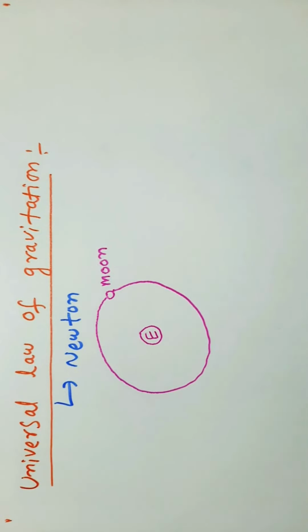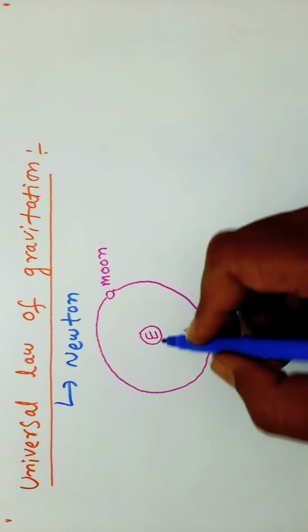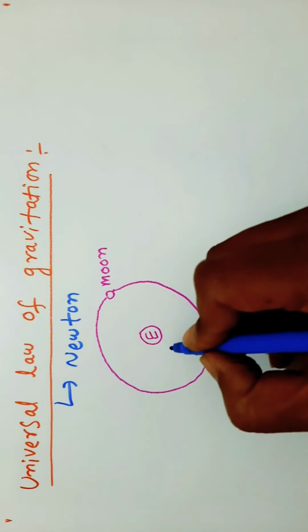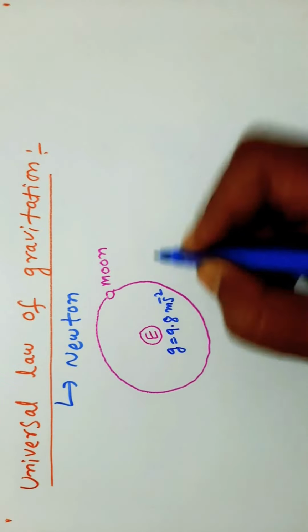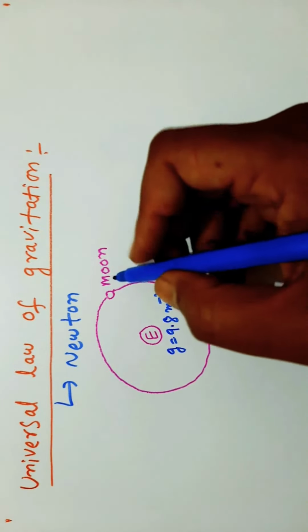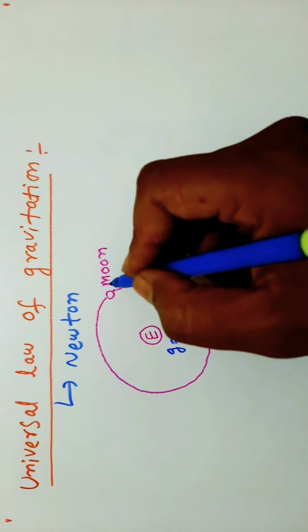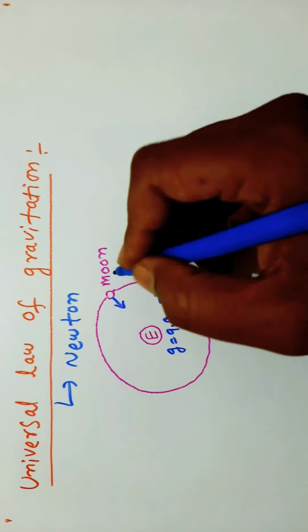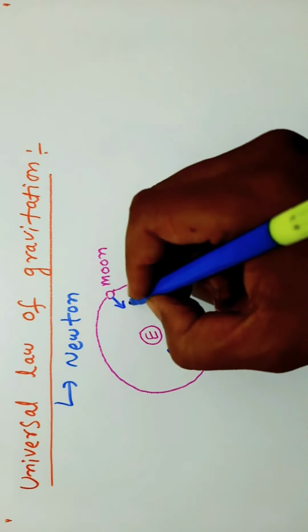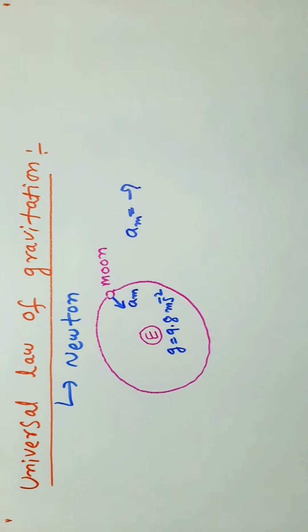At the time of Newton, he knew the acceleration on the earth, or acceleration due to gravity, that is g is equal to 9.8 meter per second square. But he didn't know the acceleration on the moon, or centripetal acceleration of the moon, that is am. So he had to find the am value.